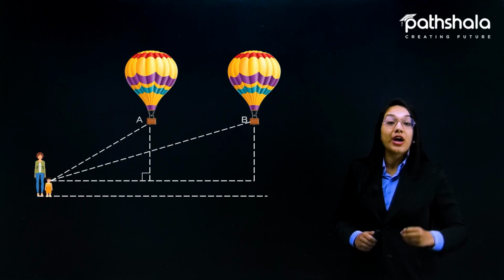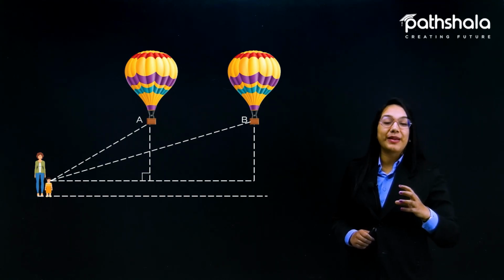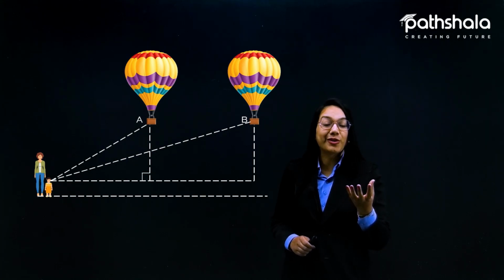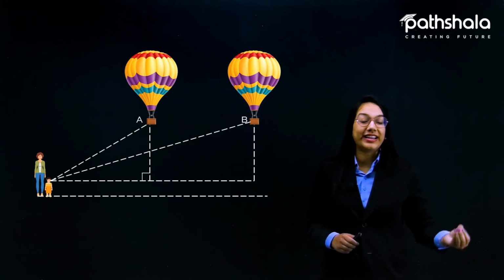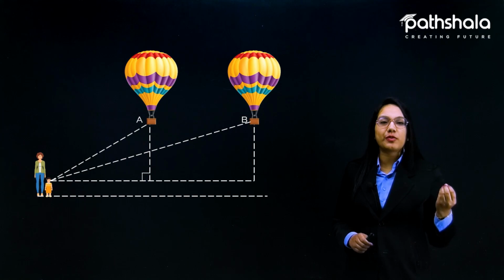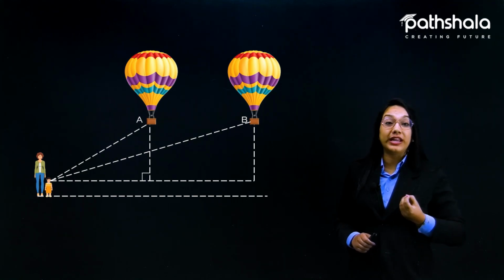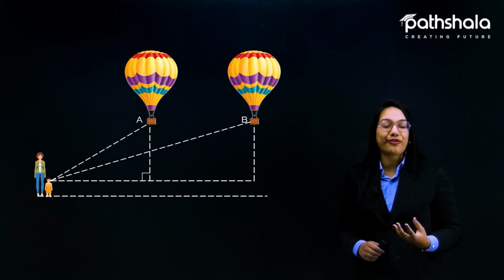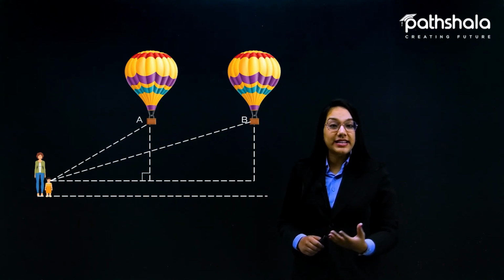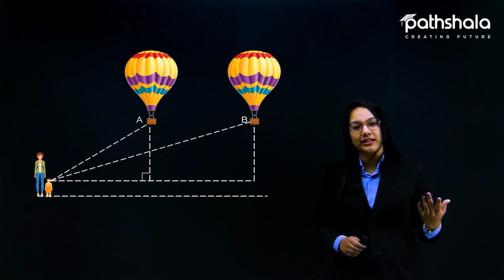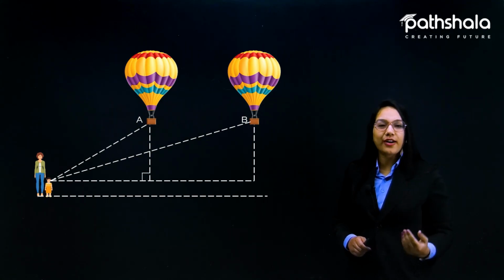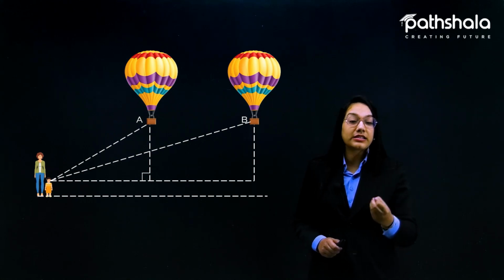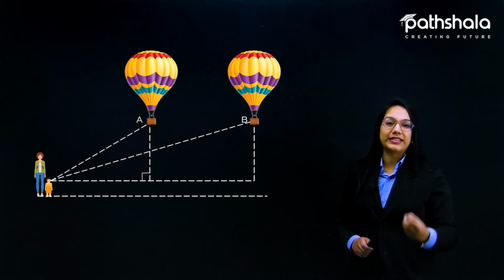All these situations can be found out using a very special branch of mathematics called trigonometry, because trigonometry is a special branch of mathematics which helps us deal with situations in which we want to find the height, the distance, the angle and other things as well. So let's start with the definition of trigonometry, and what it actually signifies.